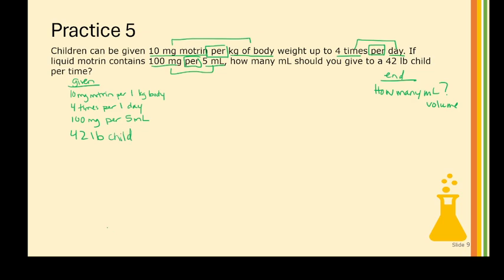Okay, so as far as my plan goes, I see 3 related pairs of units. This is hinting that this is going to be dimensional analysis.